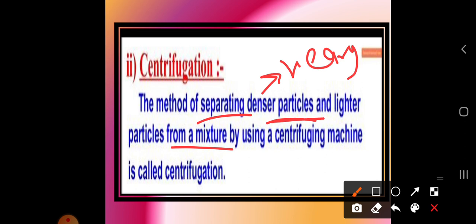By which method? By using centrifugation. Here we are going to use one machine that we call the centrifuging machine. So this process is called centrifugation.